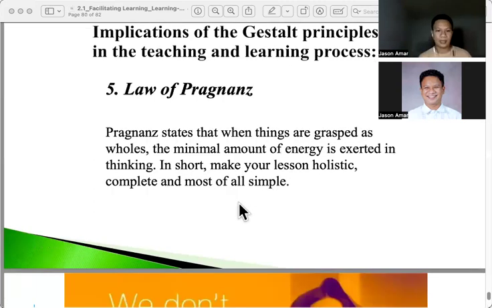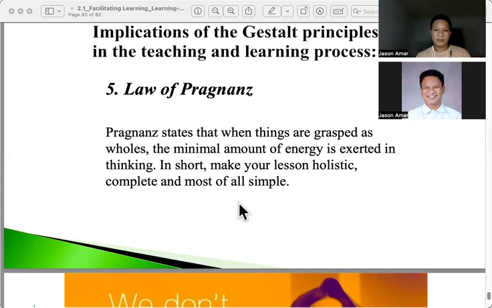in our classroom. The last is the law of pragnanz, which states that when things are grasped as wholes, the minimal amount of energy is exerted. In short, we have to make our lesson holistic, complete, and most of all, simple. Hindi pwede utay-utay or utod-utod, but it should be holistic, all in all, in totality, and at the same time simple so that it can be understood by your learners.